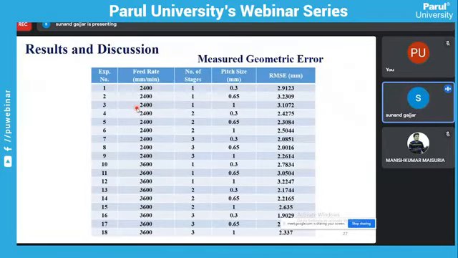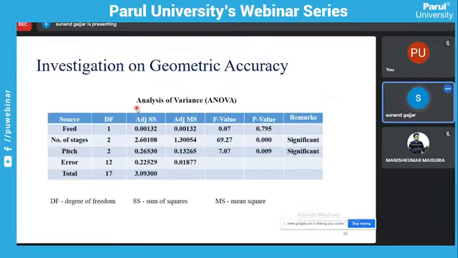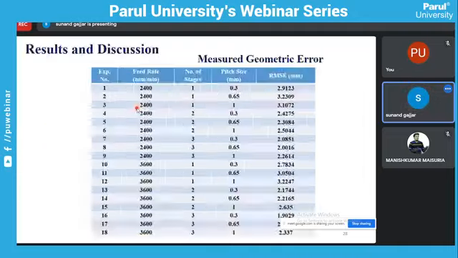This is also done in the Minitab software. The RMSE values are fed into the Minitab software, and these are the ANOVA analysis. For each experiment with feed rate and number of stages, the RMSE value is measured, right?